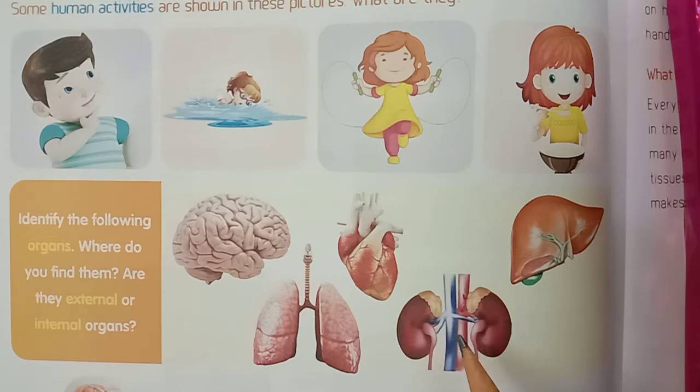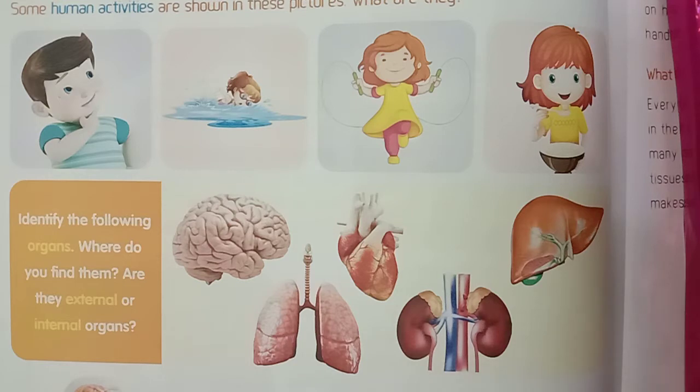Okay, children. Our body consists of several parts, children. The organs which we find outside the body are called external organs. For example, eyes, ears, nose. The organs which we find inside the body are called internal organs. For example, brain, lungs, heart, kidneys, liver.